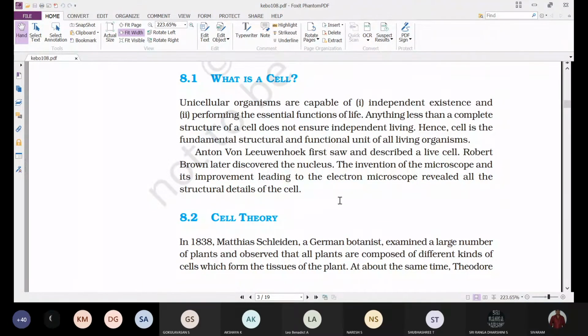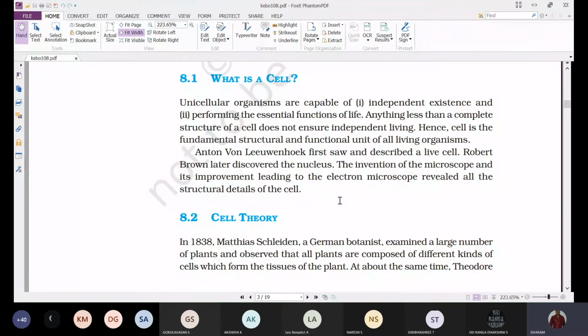And later, Robert Brown discovered the nucleus. We all know very well that the first cell was discovered by Robert Hooke, which is a dead cell that doesn't have a nucleus. It took around 100 to 150 years after the discovery of the first cell to discover the nucleus. That was by Robert Brown.